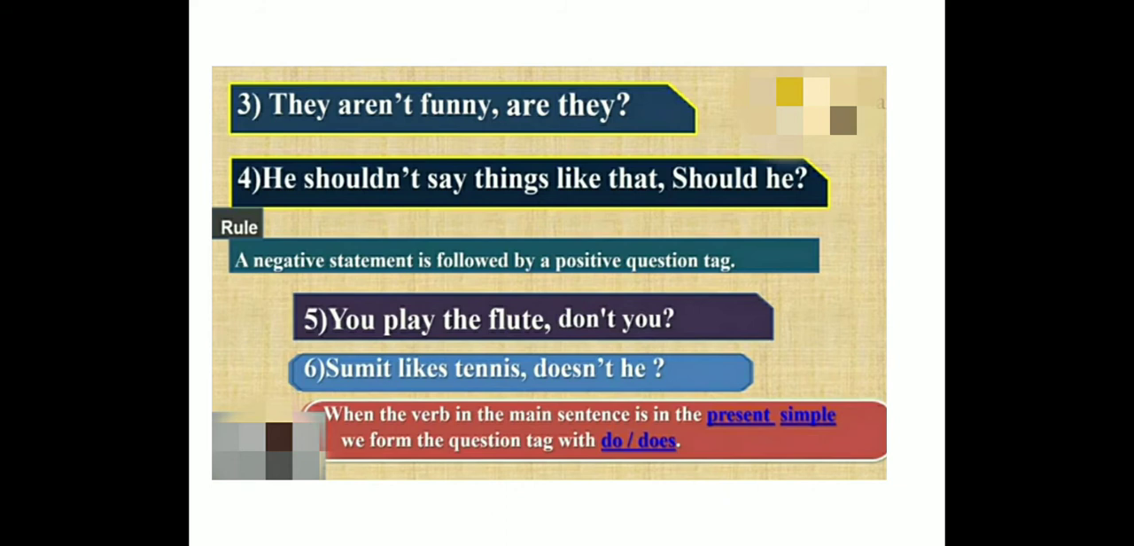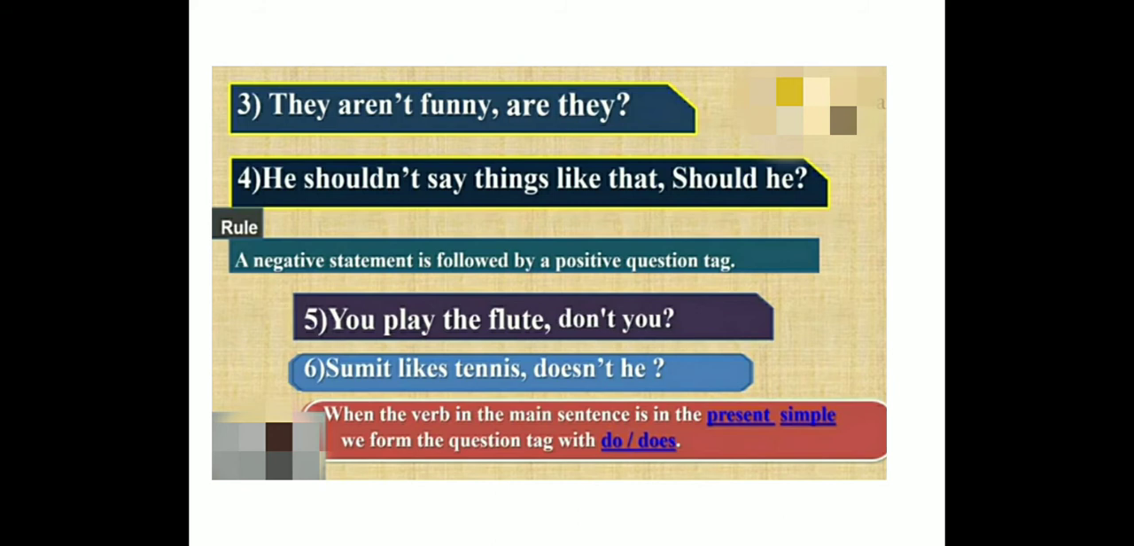Fourth one. He shouldn't say things like that. Should he? Now shouldn't means negative. So it's a negative sentence, so change it into a positive tag. So shouldn't will change it into should and he will remain as he. A negative statement is followed by a positive question tag. This is the second rule which you are going to follow. If it is a positive statement, follow with the negative tag. If it is a negative statement, follow with a positive tag.